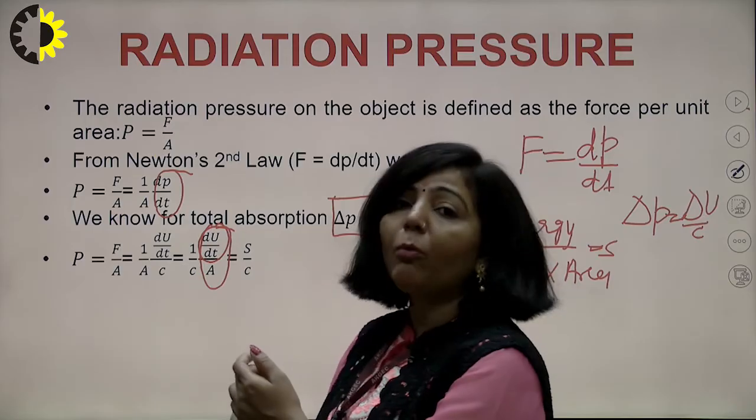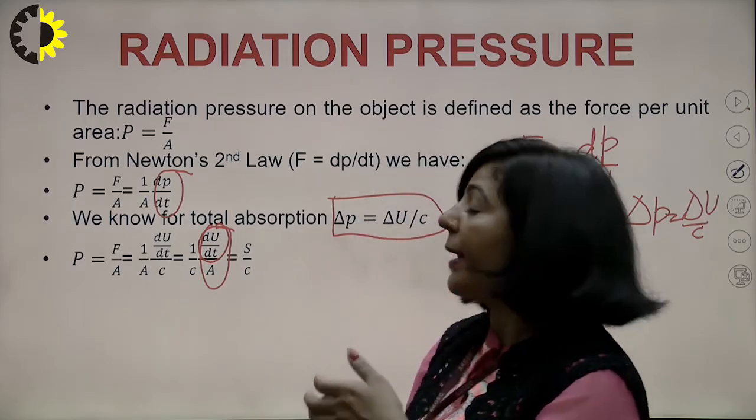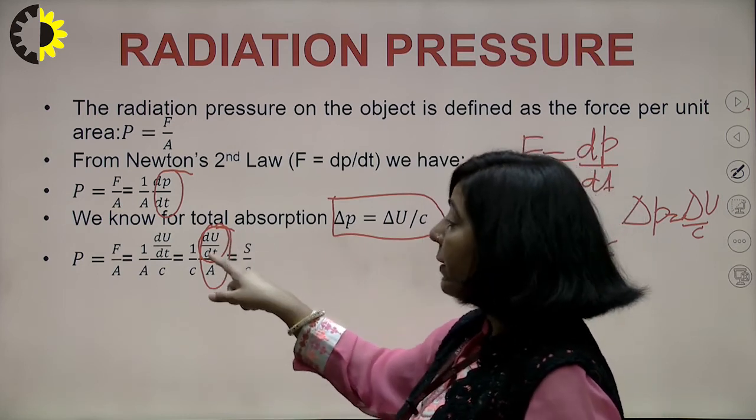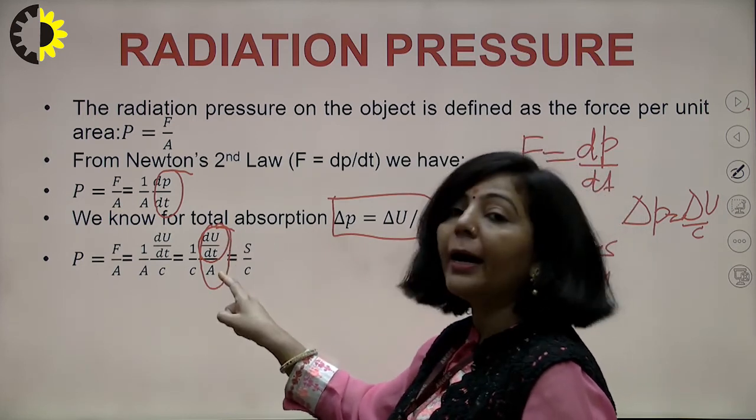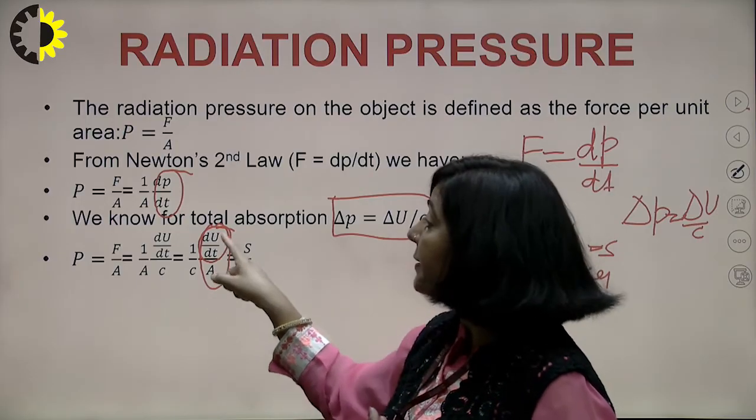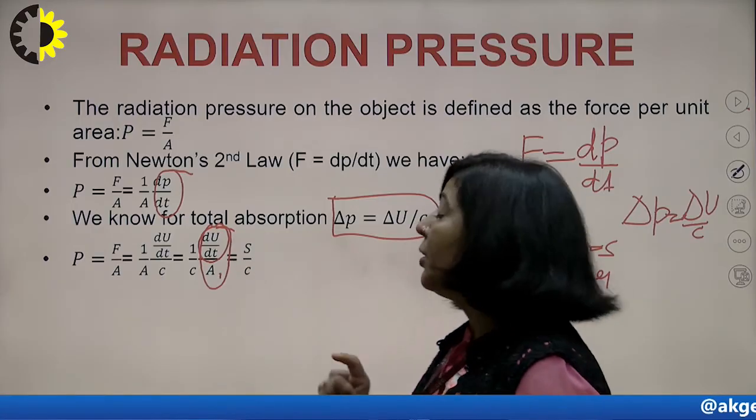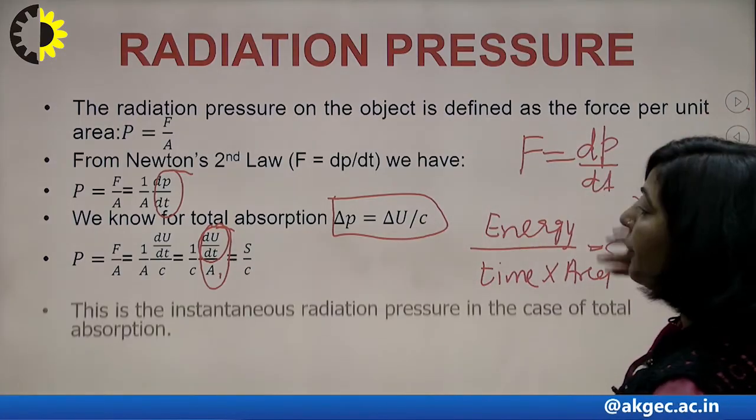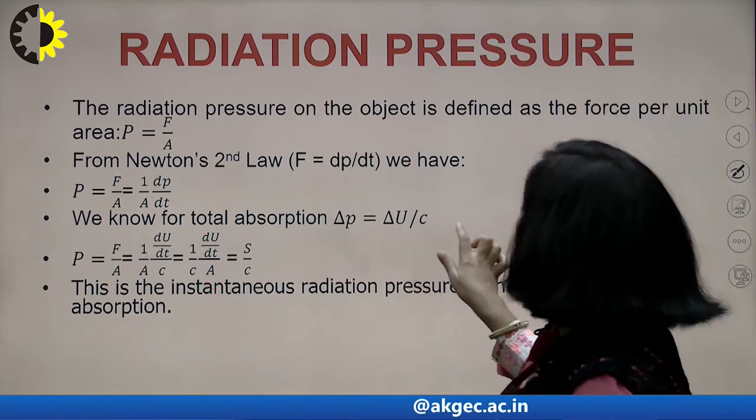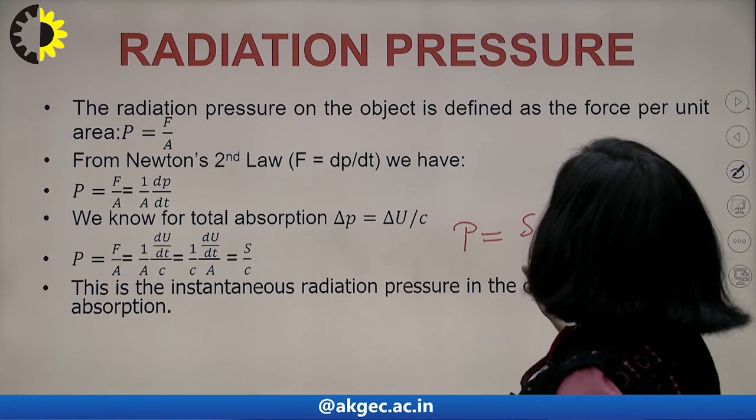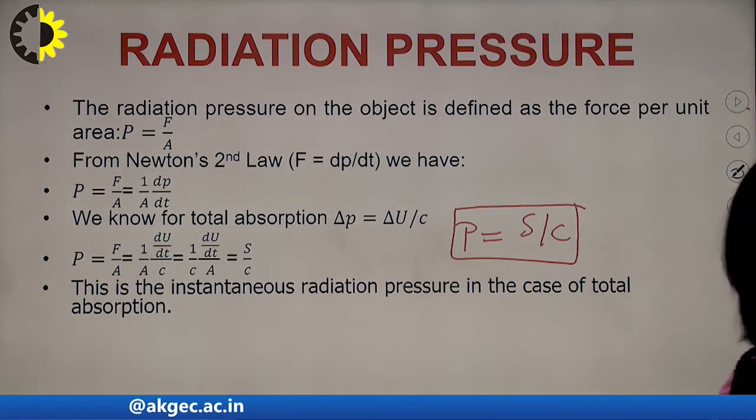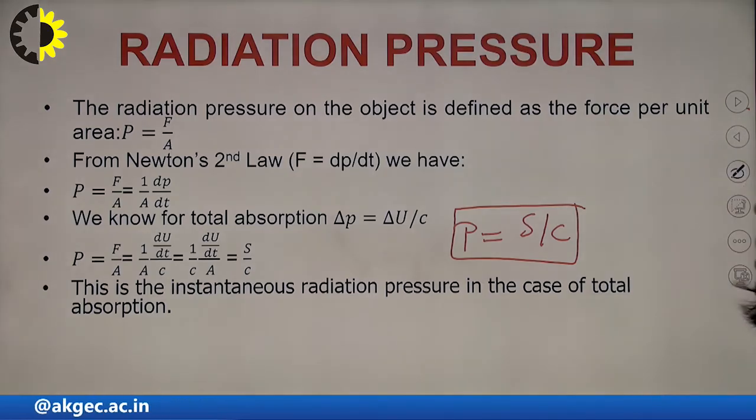Then you will replace that momentum in terms of energy of electromagnetic radiation as delta U upon C. Then you are getting flow of energy per unit area, and you know what is flow of energy per unit area? That is your Poynting vector. That is the reason I have replaced this term with S. So the radiation pressure for a perfect absorber is S by C. This is the instantaneous radiation pressure in case of total absorption, right?